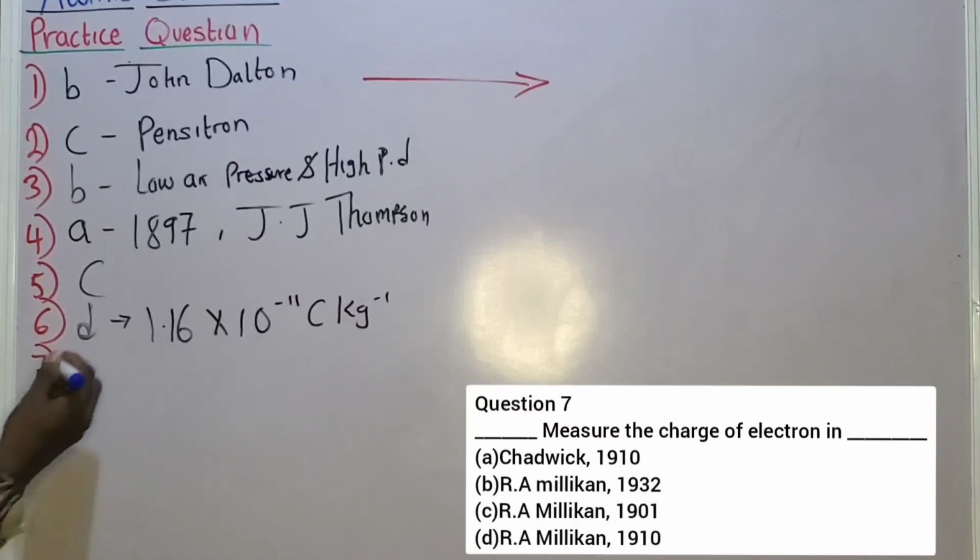Option D is correct. The charge of the electron was measured by Howard A. Millikan in the year 1910, okay? Howard A. Millikan used the oil drop experiment. You understand what I'm saying? In his oil drop experiment, he measured the charge of the electron to be